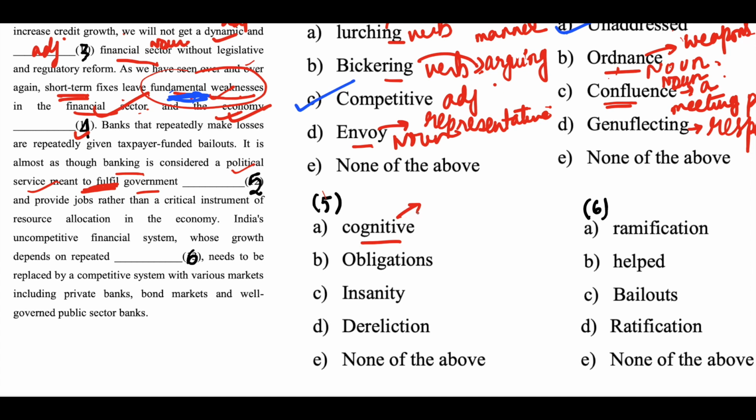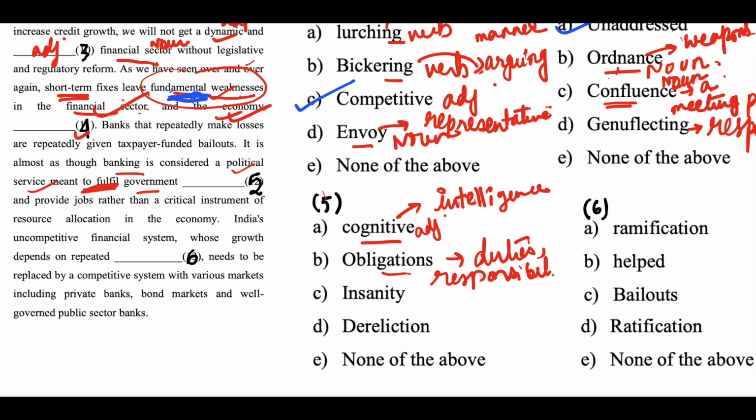Cognitive is associated with brain, right? So, intelligence. Associated with intelligence. Cognitive is an adjective. Obligations. Obligations means responsibilities, duties. Okay. Insanity.